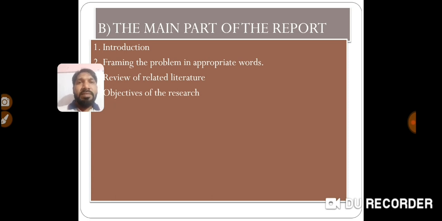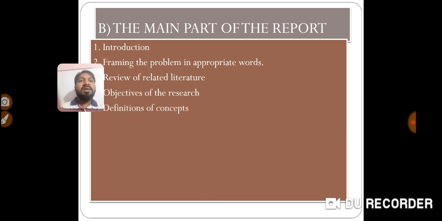Then next we have to write the objectives of research. Here you have to write the objectives of your research. What is the objective, why you are going to do this research, that you have to write here in short.